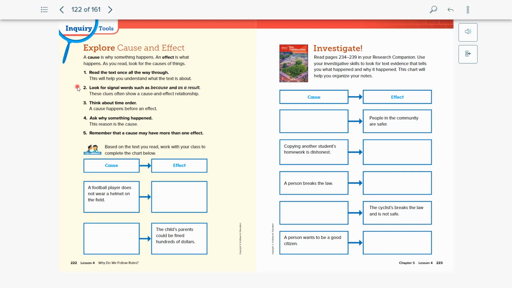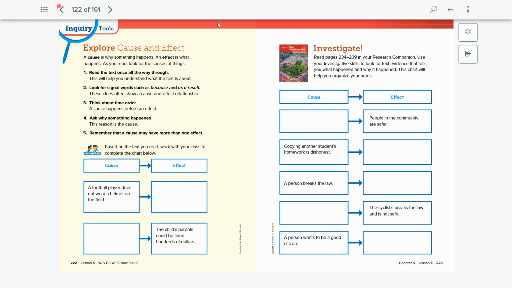Then we have another one where the cause is blank, but the effect is the cyclist breaks the laws and is not safe. So what could the cause of that be before the cyclist breaks the laws? What could make the cyclist break the law and not be safe? And then our last cause is a person wants to be a good citizen. So what is the effect of that?